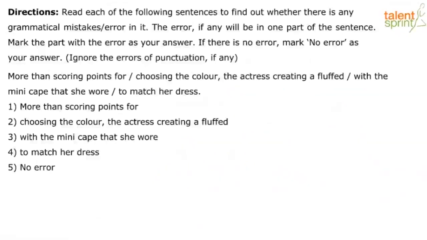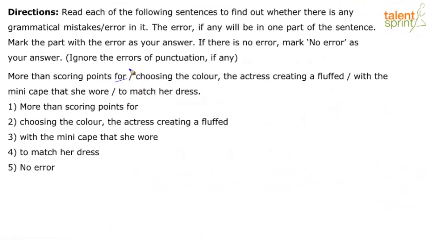The next question type is finding errors, right? Let's quickly look at it. So we understand the context. Let's read. And if you notice, the way the question is broken up is also in the same sequence. It's not confusing. The sequence is not changed in 1, 2, 3, 4. So, more than scoring points for choosing the color, the actress creating a fluff with a mini cape that she wore to match her dress. Okay, so let's look at it part by part.